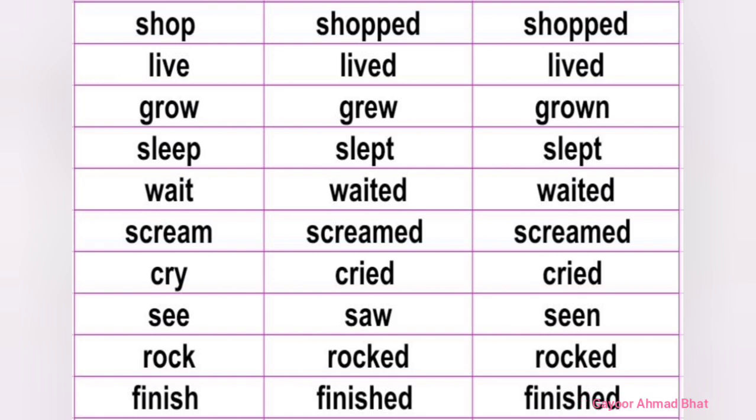Wait, waited, waited. Scream, screamed, screamed. Cry, cried, cried. Seen is the third form. Its first form is see, saw, and seen. Rock, rocked, rocked, and finish first form, finished second form, and finished is the third form.